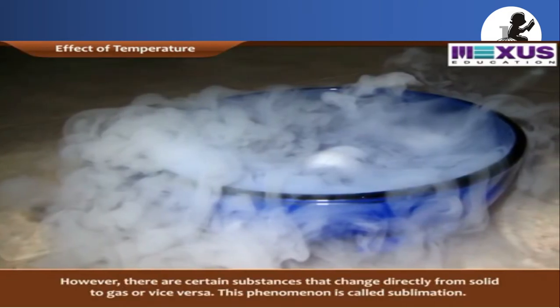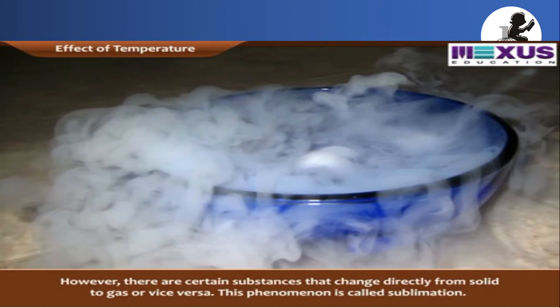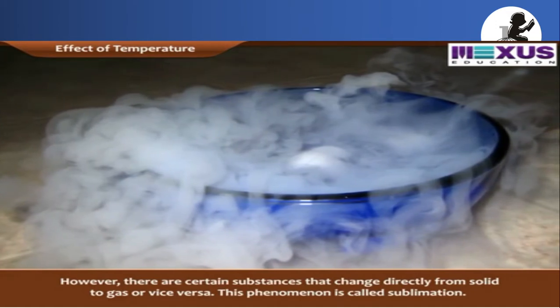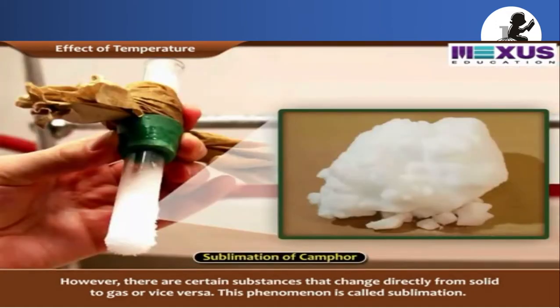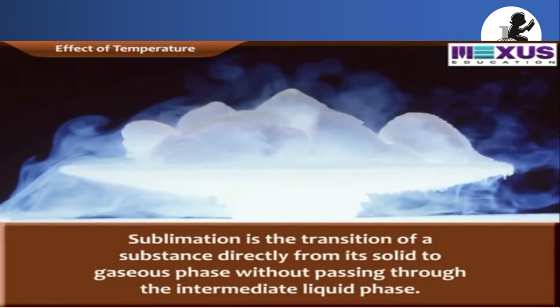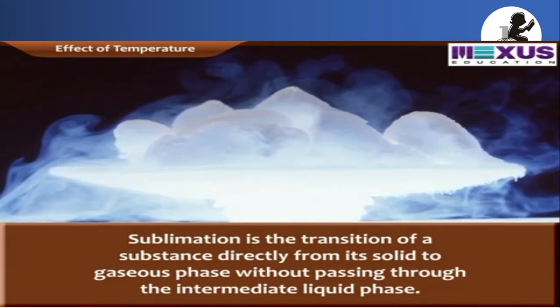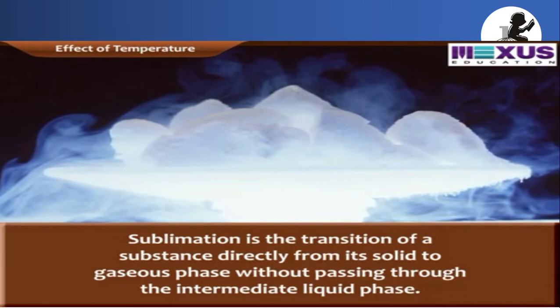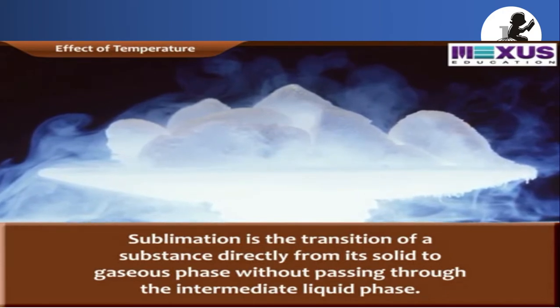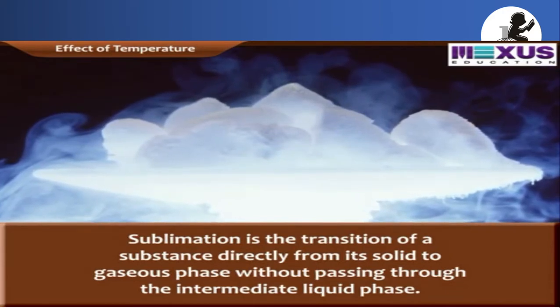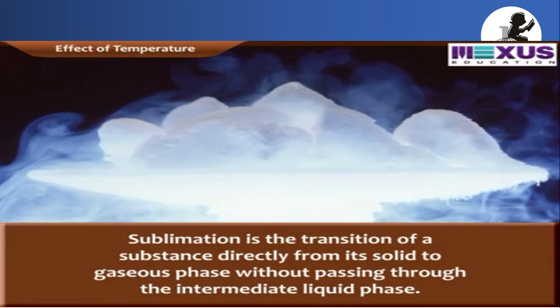However, there are certain substances that change directly from solid to gas and vice versa. This phenomenon is called sublimation. Examples: dry ice, wax, naphthalene balls, ammonium chloride, etc. The transition of a substance directly from its solid to gaseous phase without passing through the intermediate liquid phase is called sublimation. Okay.